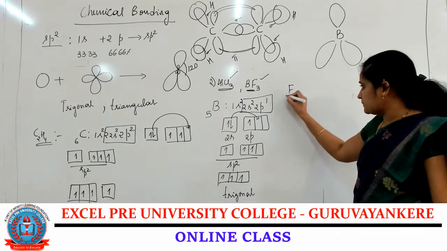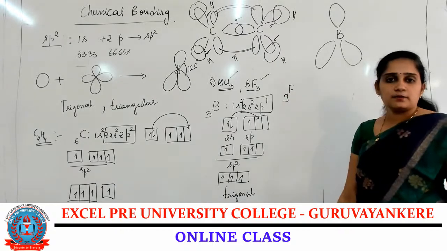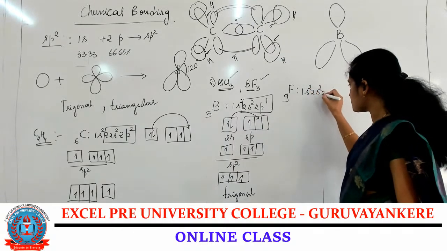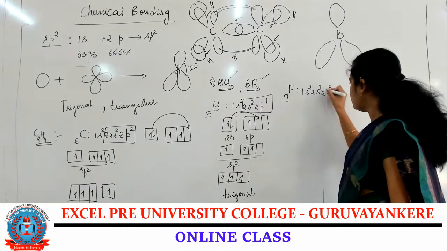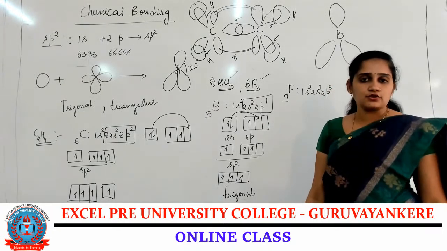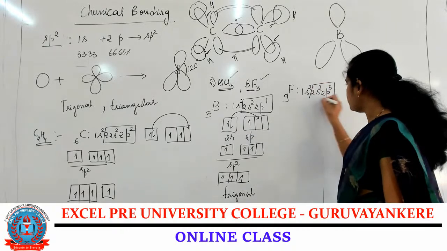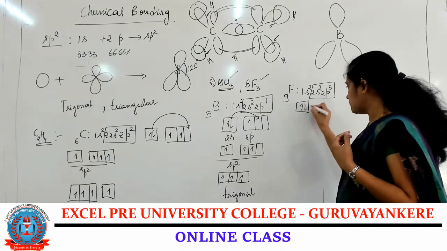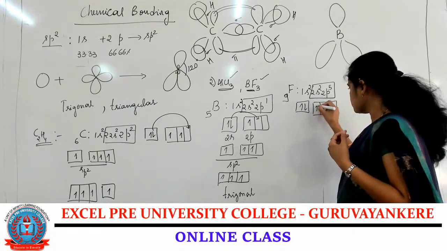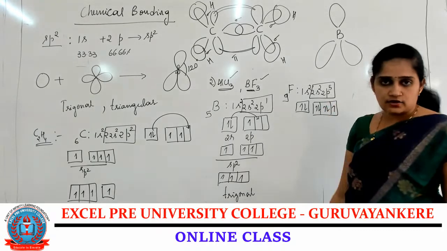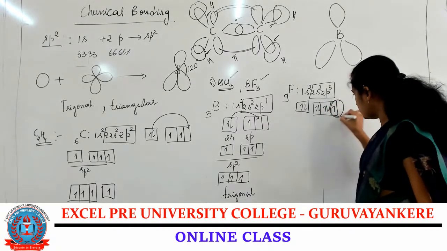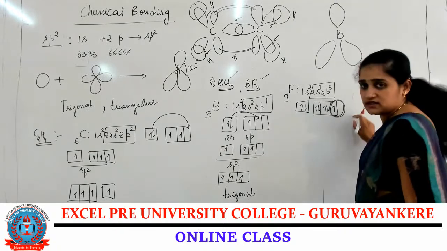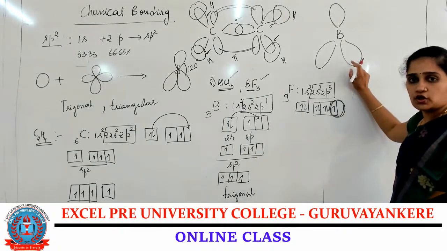Now the fluorine atom: the atomic number of fluorine is 9. The electronic configuration is 1s2, 2s2, 2p5, and 2s2, 2p5 is considered as the valence shell. If I write the box diagram, 2, 5 electrons, and in the 2pz orbital it contains 1 unpaired electron that will overlap with the hybridized orbital of the boron atom.